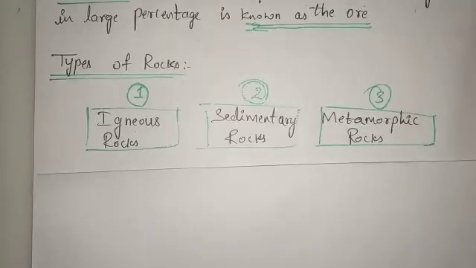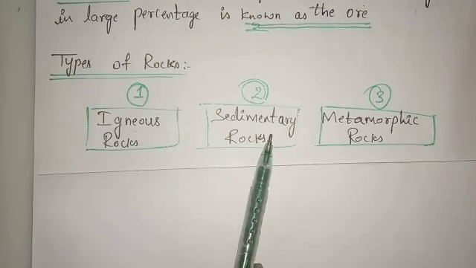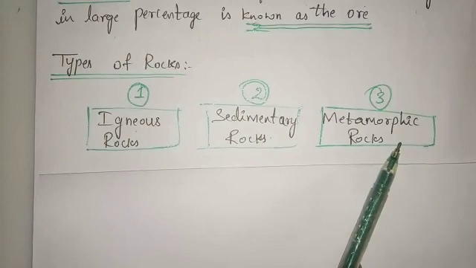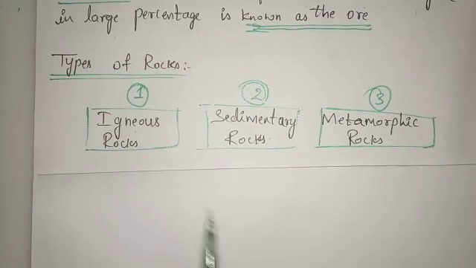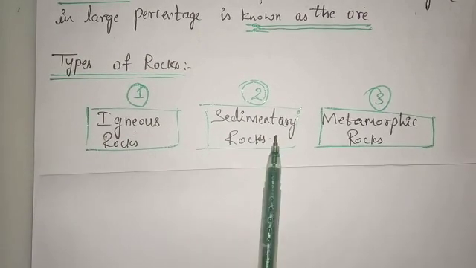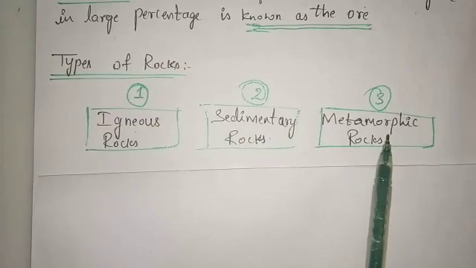And dear students, next we'll see the types of rocks. Rock is nothing but a solid part of the earth crust, which includes clay and also sand. Among the types of rocks, mainly we have three kinds: igneous rock, sedimentary rock and metamorphic rock.